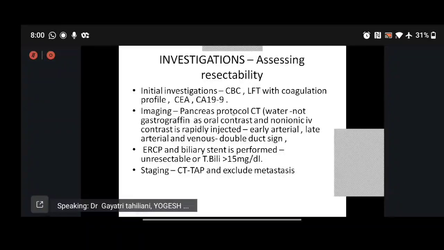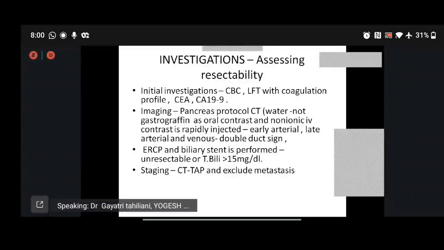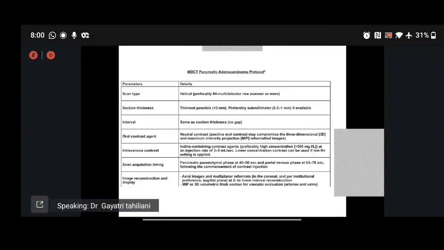We also know that to image and to classify the disease, which is into resectable, borderline resectable, and locally advanced, we use the pancreas protocol CT. And there is a role in certain situations of ERCP and biliary stenting if the total bilirubin cutoff, as said by literature, is more than 15. We do use CT thorax, abdomen, pelvis to exclude metastasis in asymptomatic patients. And also if there are symptoms, there is a role of PET, which has not yet come into the NCCN guidelines.